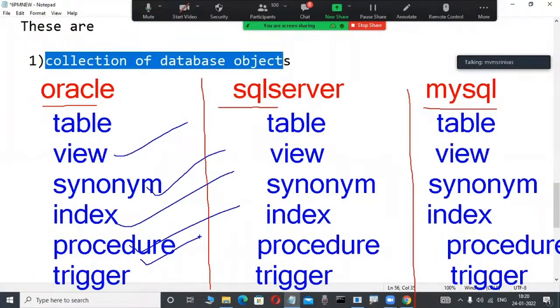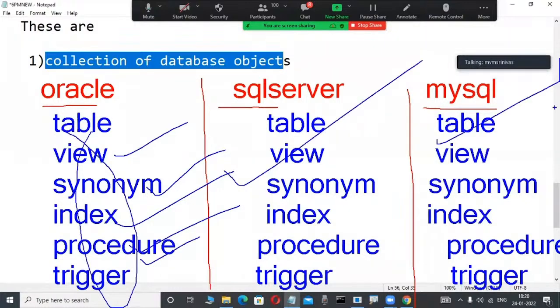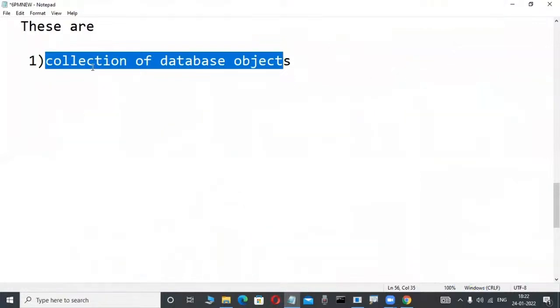One relational data model product we are learning, and all the relational data model products use the same thing. They are syntactically different and the functions are different, but conceptually the same. That's why we are learning one product in our course. Suppose you learn Oracle, then another database is also very easy. It is not required to learn all those things. One thing is enough, perfectly. That's why the collection of database objects is very easy.